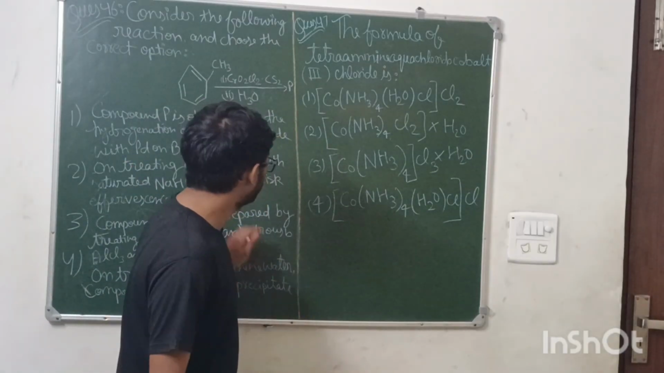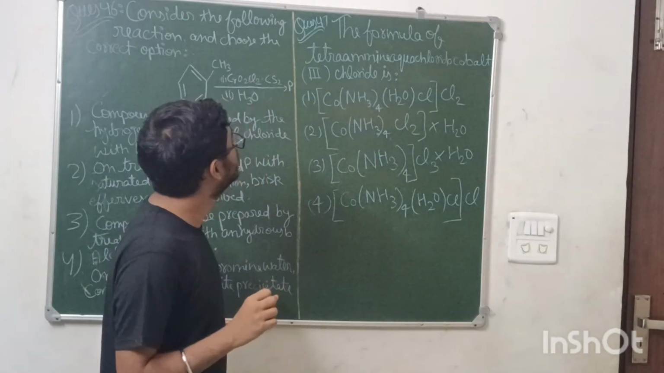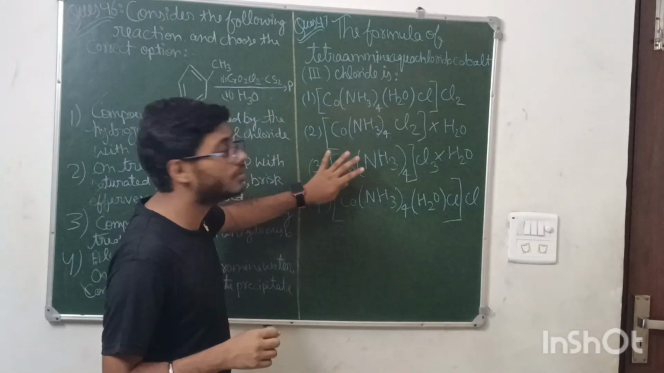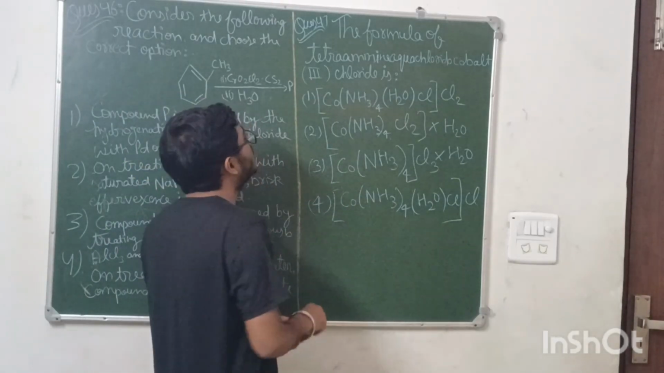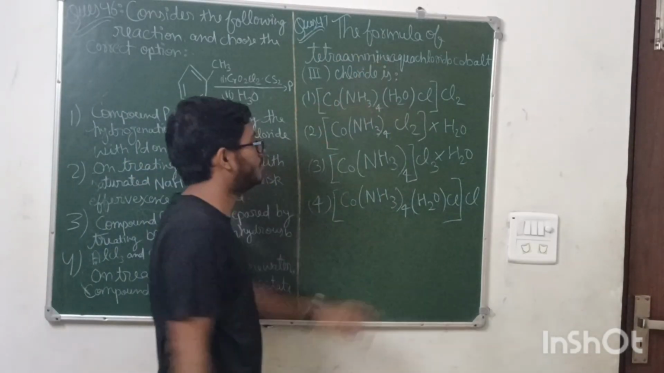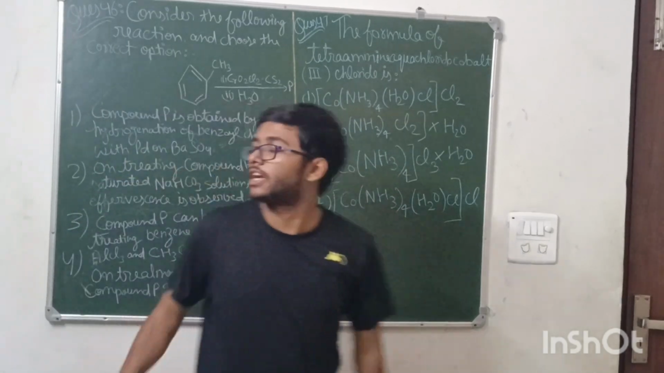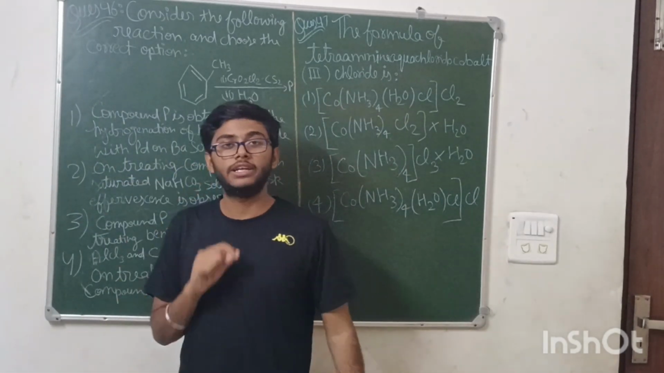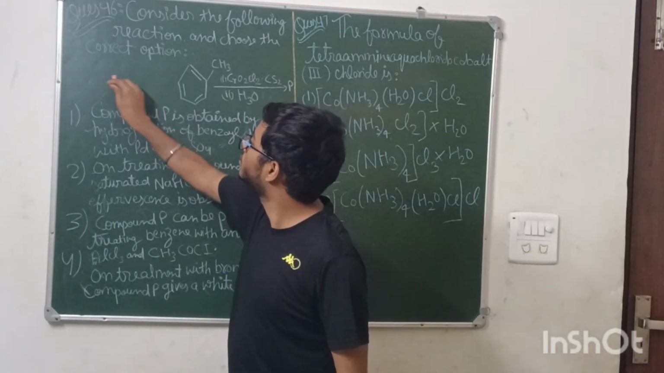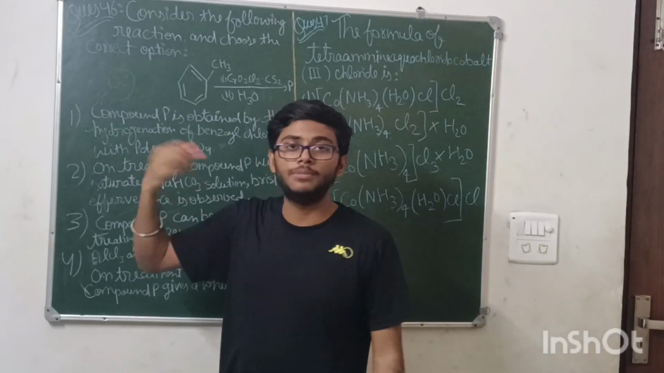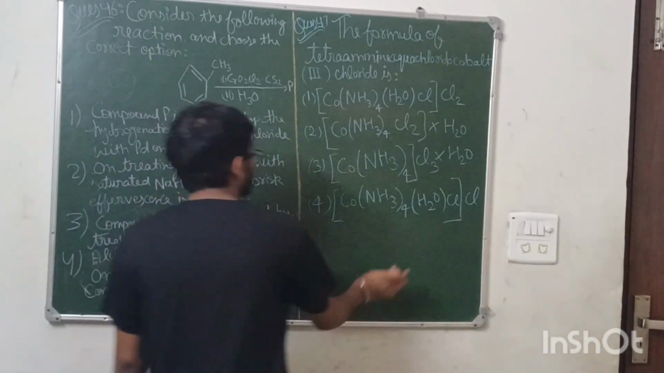Okay, so first of all, we're starting with these two questions which came first on your paper. This first question was from the chapter coordination compounds, and from coordination compounds they have asked the IUPAC name of this compound. The second question is from the chapter aldehydes, ketones, carboxylic acids, class 12th organic chemistry section, and it is basically based on named reactions. So first of all, let's solve this question.